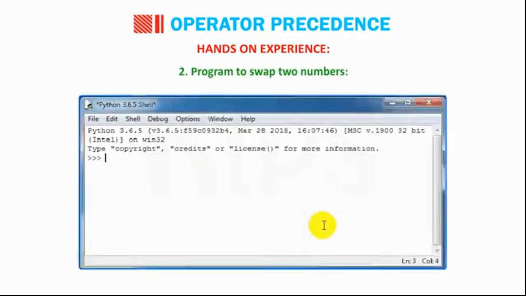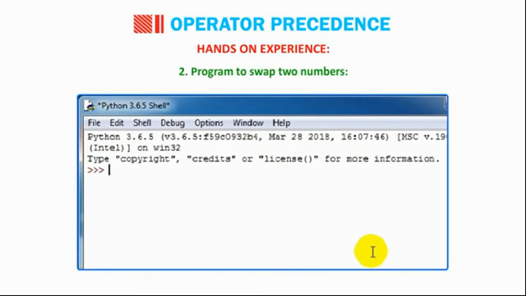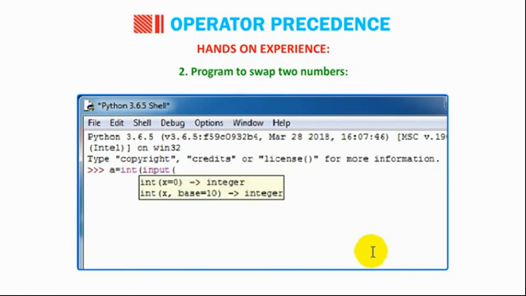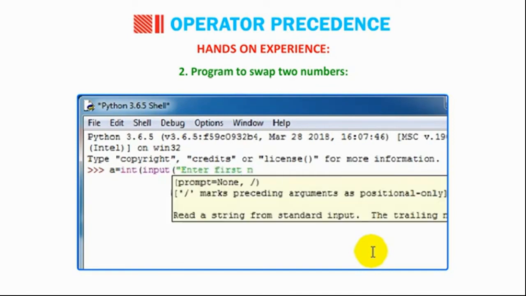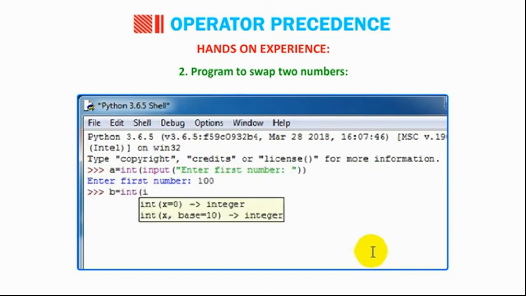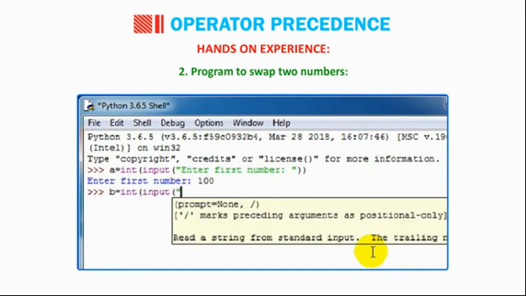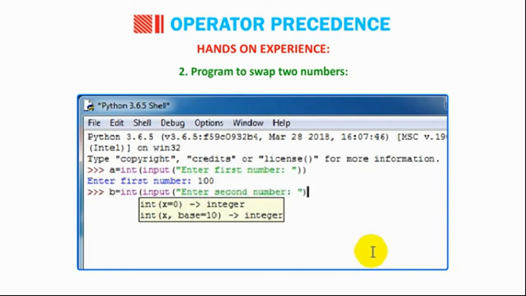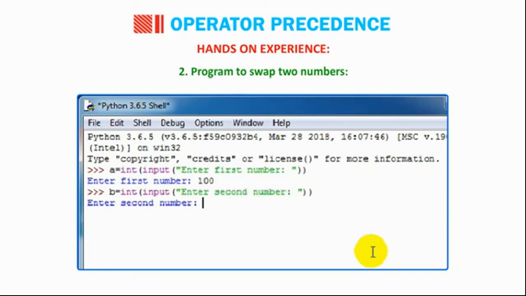Number 2, program to swap two numbers. A = int(input("Enter first number: ")). Enter first number: 100. B = int(input("Enter second number: ")). Enter second number: 200.